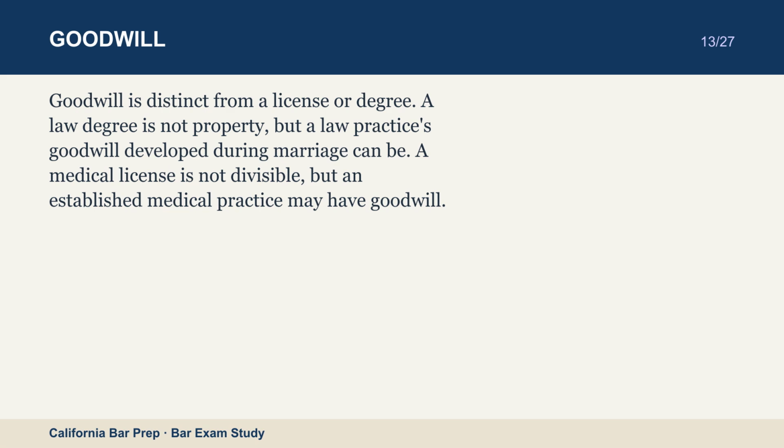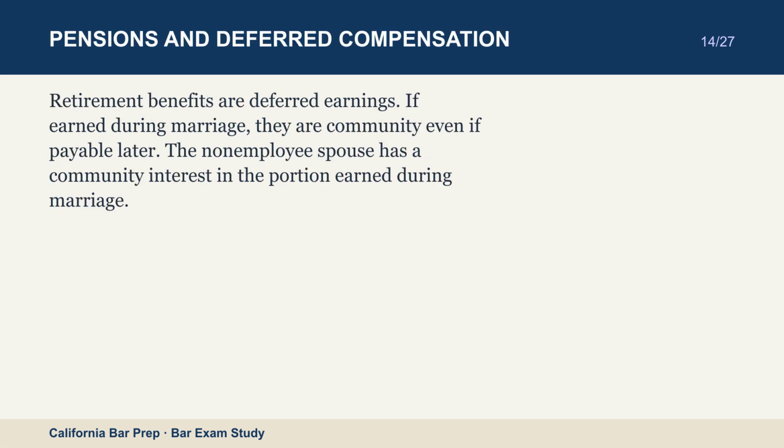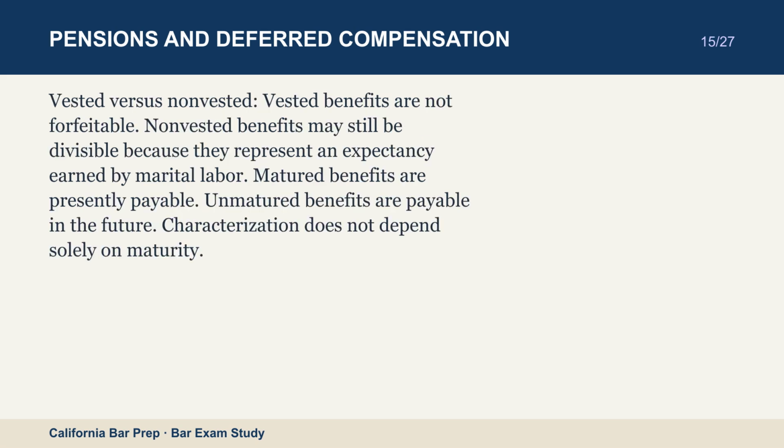Retirement benefits are deferred earnings. If earned during marriage, they are community even if payable later. The non-employee spouse has a community interest in the portion earned during marriage. Vested versus non-vested. Vested benefits are not forfeitable. Non-vested benefits may still be divisible because they represent an expectancy earned by marital labor.